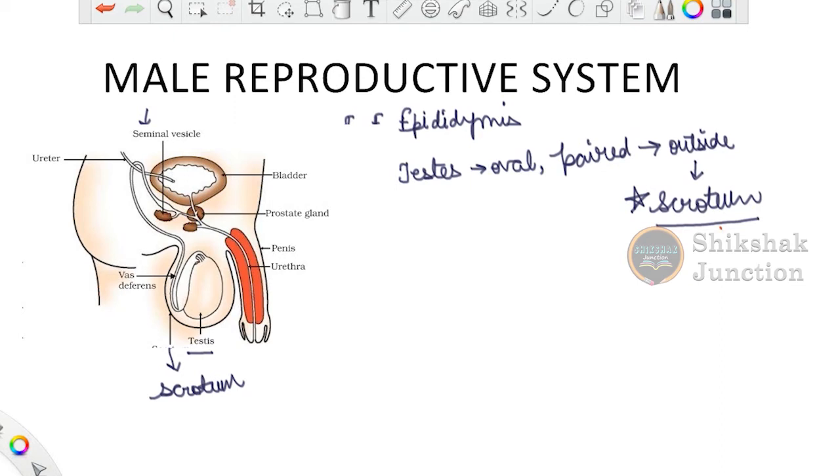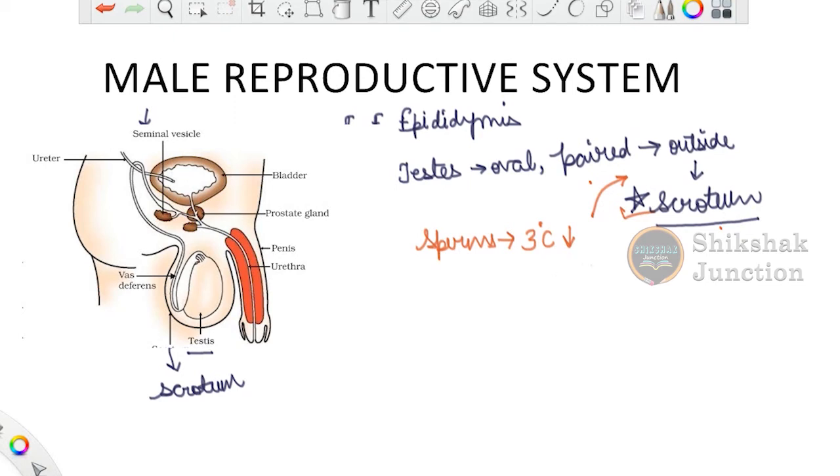Okay, let me write it here itself. The sperms that are ultimately the male gametes require a temperature 3 degrees Celsius lower as compared to the body for normal functioning. So it will not be possible if they are located inside the body. It is possible because they are located outside the body, that too in a specialized pouch known as the scrotum. That is why the testes are located within the scrotum.